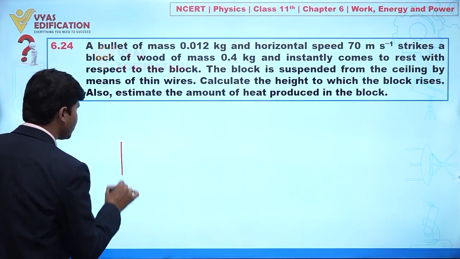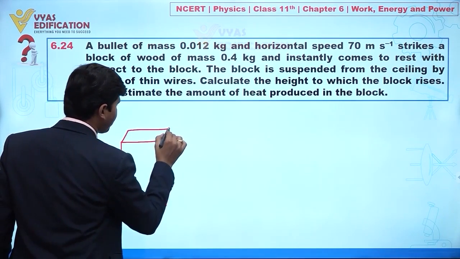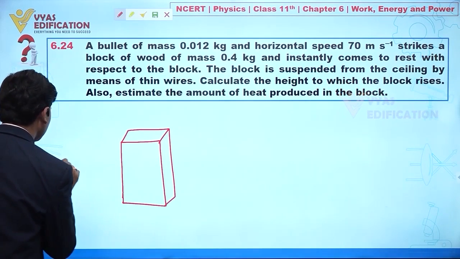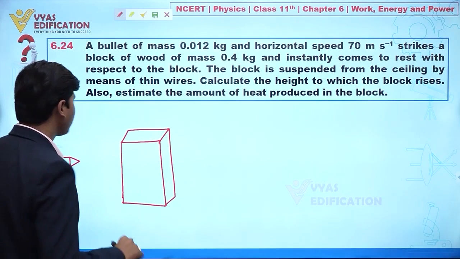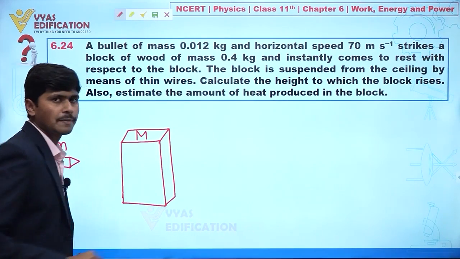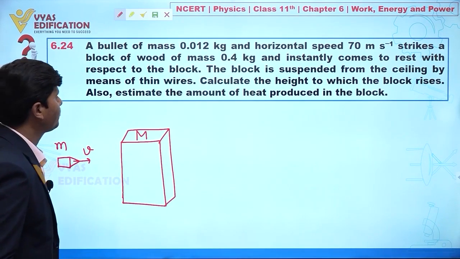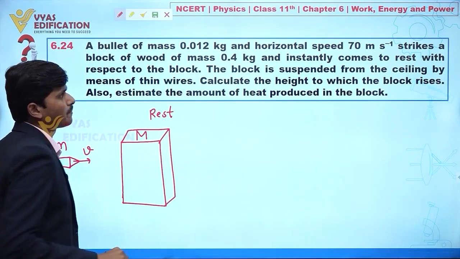Let's suppose I am assuming here we have a wooden block. Let's suppose this is the wooden block, clear? And I am assuming, let's suppose this is a bullet, clear? Mass of the bullet is given to you, let's suppose this is small m and mass of this wooden box is capital M, clear? Definitely this is going with certain velocity, let's suppose small v, clear? And this wooden box is at rest, clear?